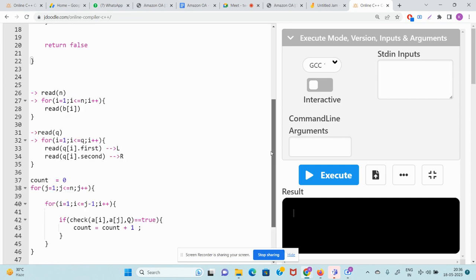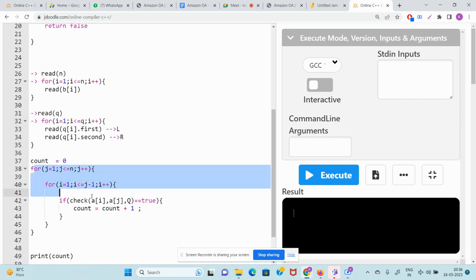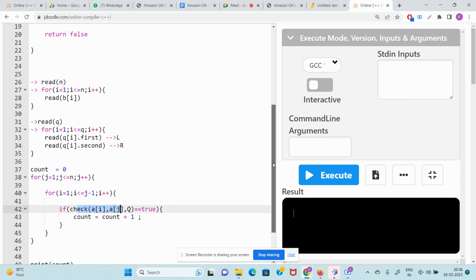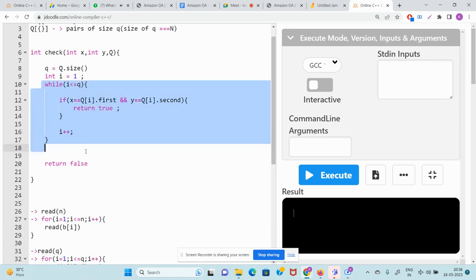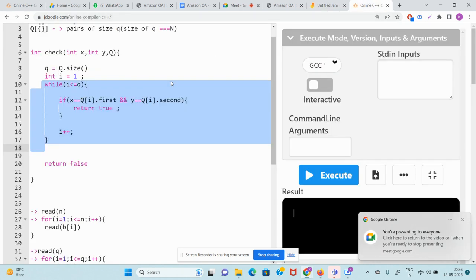Anyways, so guys, this is all going fine. See, this is taking O of n square time, and this check will again take O of n time, because this loop can go till n. Q is at max n, so n square into n, which is O of n cube. So guys, is the O of n cube solution clear to everyone? Everyone start writing yes in the chat, so we can go ahead, because this is very basic solution. It will not pass all your test cases. Yes, guys, start reacting with emojis and everything. Start writing yes. Good, great.